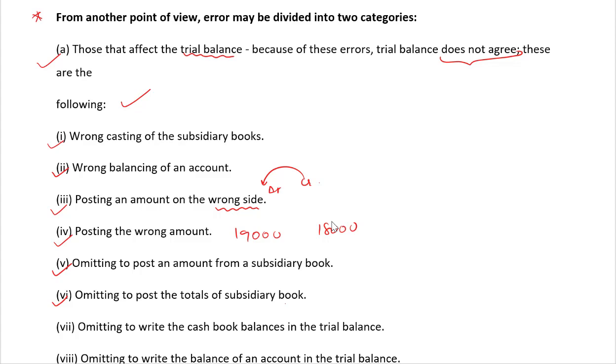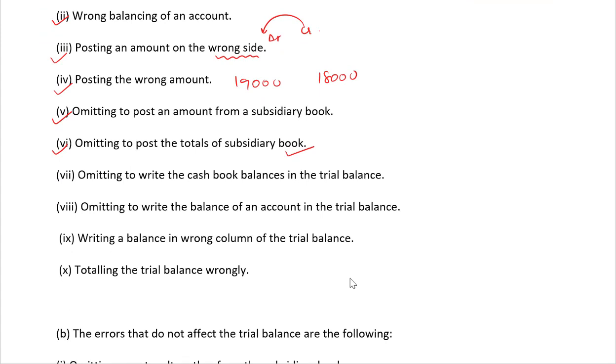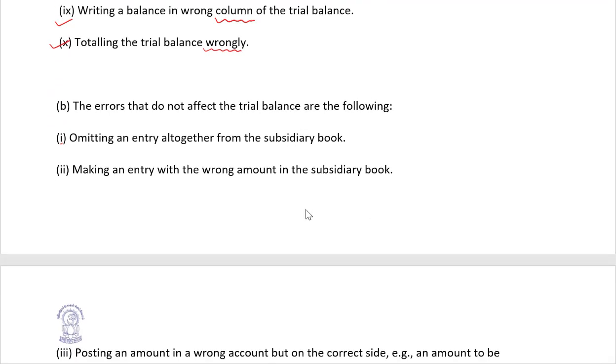Omitting to post the totals of subsidiary book. Omitting to write the cash book balance in the trial balance. Omitting to write the balances of an account in the trial balance. Writing the balance in the wrong column of the trial balance. This is also there. So the column is wrong, and totaling the trial balance wrongly.